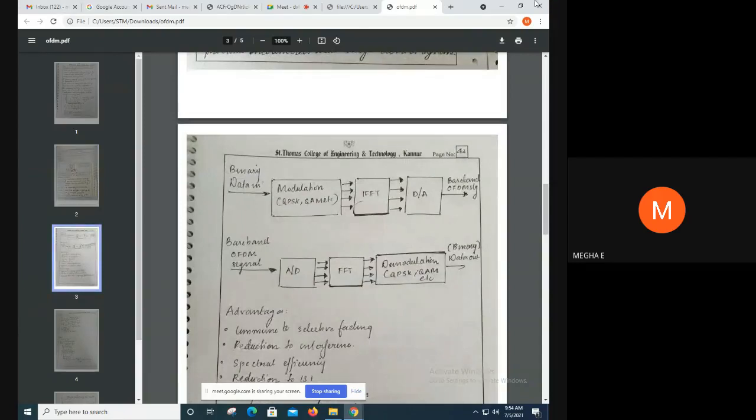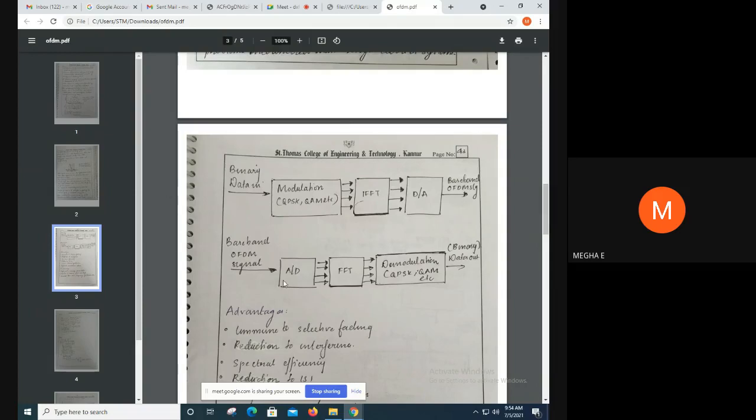So this is the basic block diagram for this OFDM. This first figure shows the transmitter side. So in the transmitter side, we have binary data in, which is given to a modulator, which modulates by QPSK, QAM, etc., and which is given to an IFFT, that is inverse fast Fourier transform, and this is next given to a digital to analog converter, and at the output of the digital to analog converter we have a baseband OFDM.